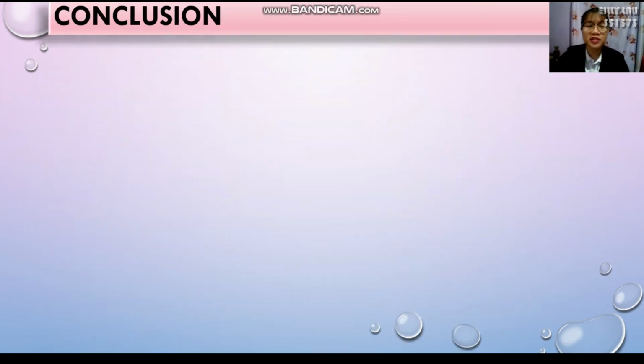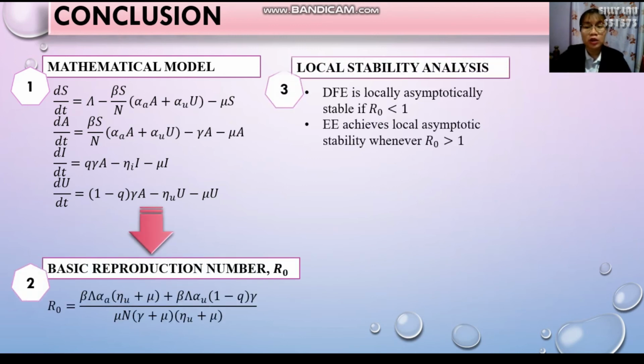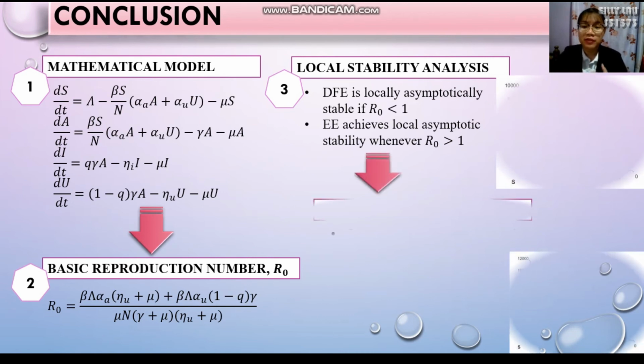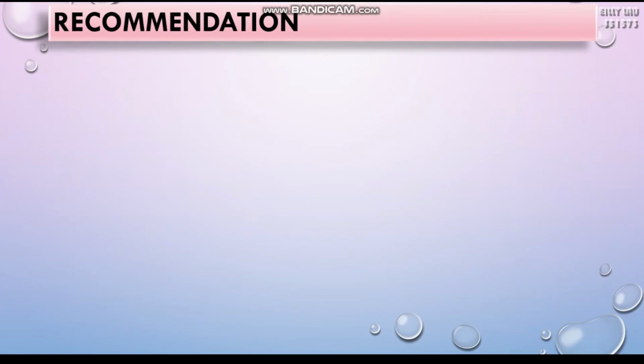As a conclusion, we first introduced a set of mathematical models and computed the basic reproduction number of the proposed model. After that, we analyzed the local stability, and we found that DFE is locally asymptotically stable if R0 is less than 1, while EE achieves local asymptotic stability whenever R0 is greater than 1. To verify these theoretical results, we performed numerical simulations, and we found that both our theoretical and numerical results are well matched. After we're done with this project, there are three recommendations to be given.